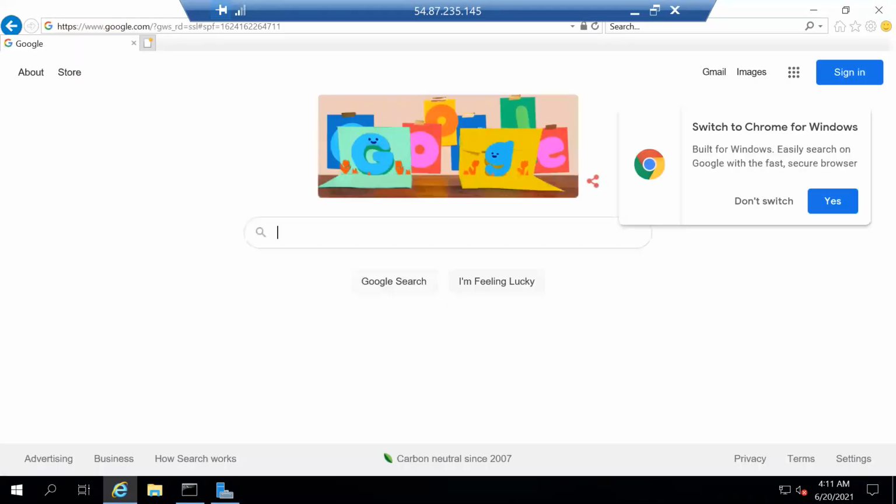Perfect. Google is working fine. So this is the way the security group works, how we can control our environment, right? By using this, we can control what traffic should be allowed, what traffic should be denied, what traffic should not be allowed, what traffic should go outside, and what traffic should not go outside. We can control it like this.